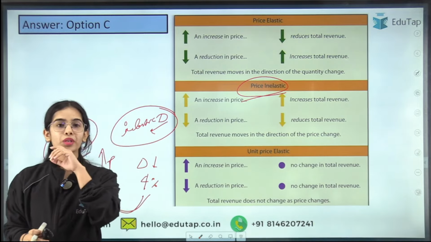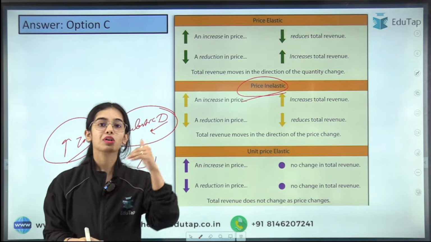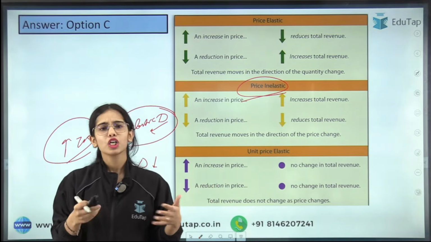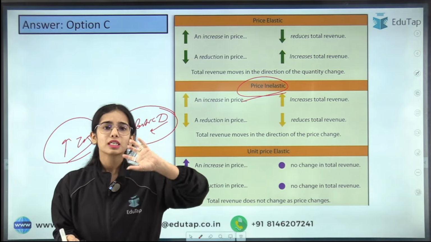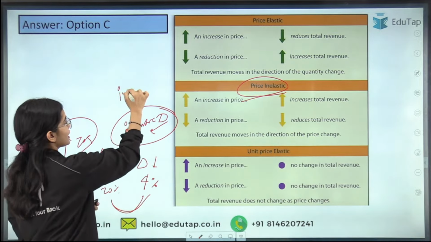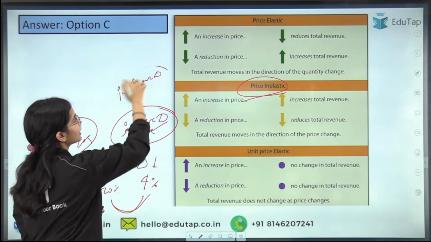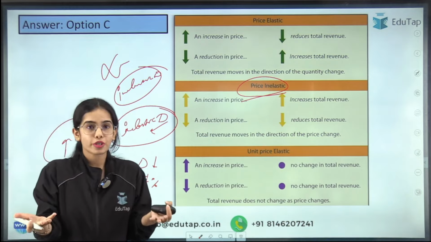Let's say that for salt, right now you are buying the salt for 10 rupees. If the salt price is increased to 15 rupees, it will not matter to you. First of all, it is a necessary good, and second of all, there is an inelastic demand, and there are not many substitutes for the good. So you cannot substitute that good, okay?